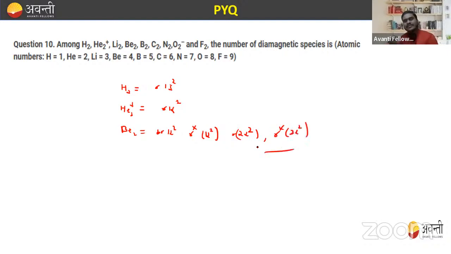So you can draw every structure like this, and get to know which will have unpaired or paired electrons.